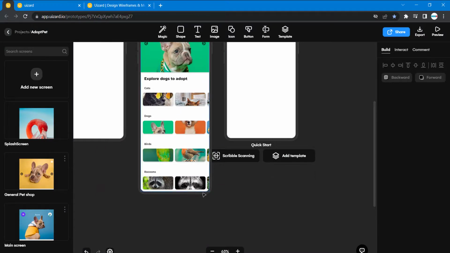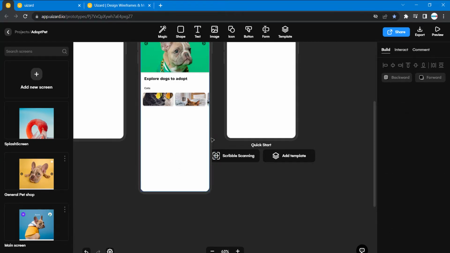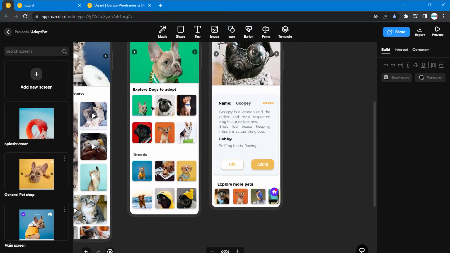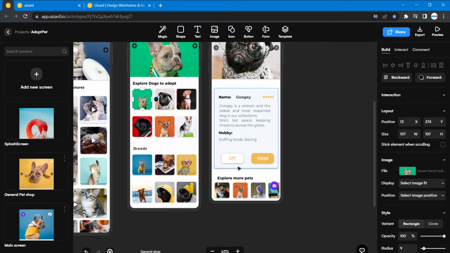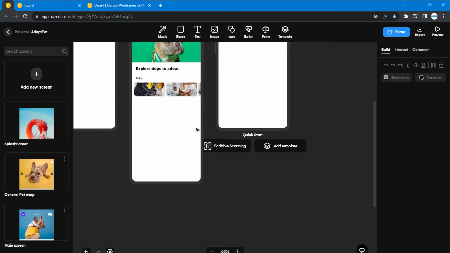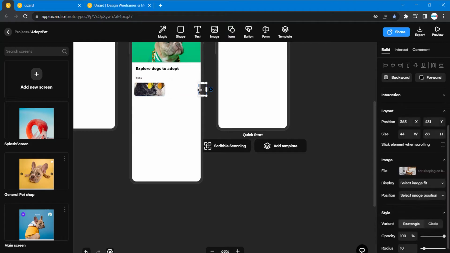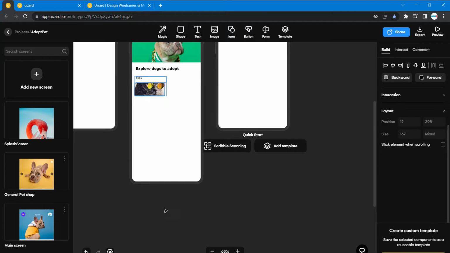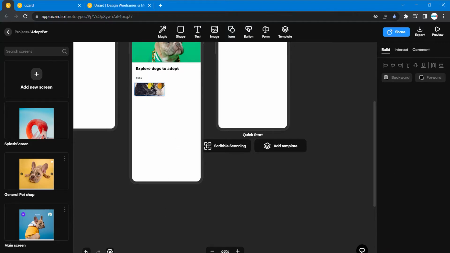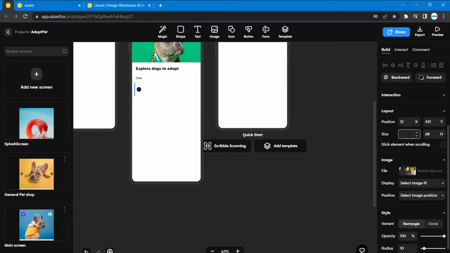I'm going to take these out, and I'll take this one out too. And then we have the dogs. Let's check the size first. The size is 107 by 107. So I'm just going to delete this, delete this, and I'll right click and then ungroup. So those who grouped, you can ungroup. So 107 by 107.